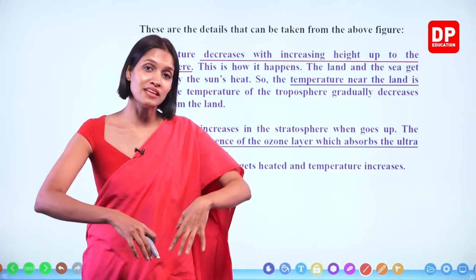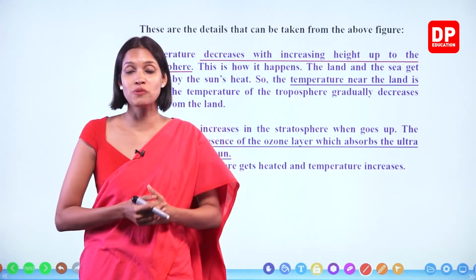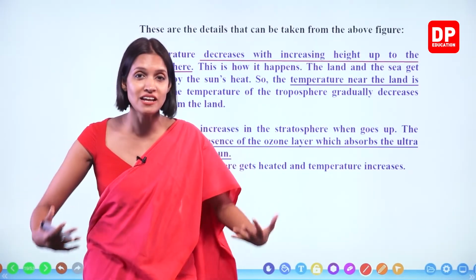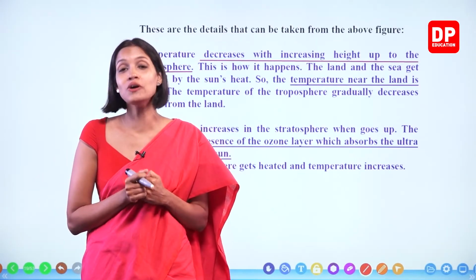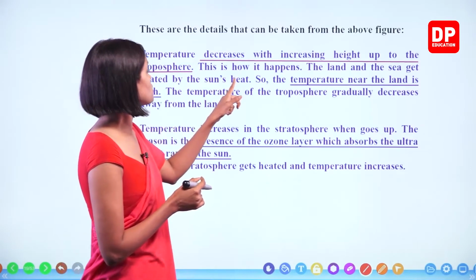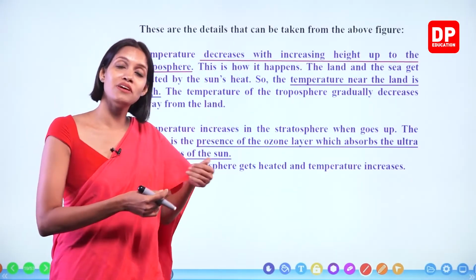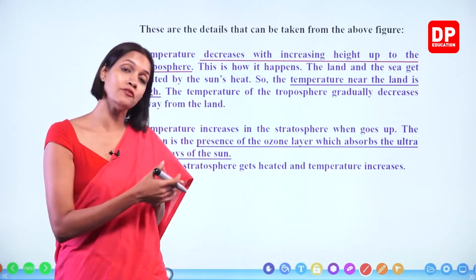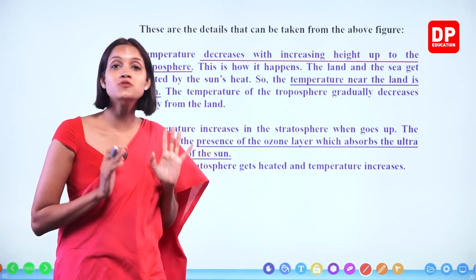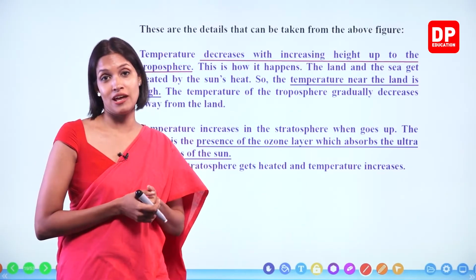What is the reason? When the land's temperature is high, that heat spreads to the air layers also. Because of the transmission of heat, what happens? Air layers closer to the land also get heated up, right? So the temperature of the troposphere gradually decreases away from the land. When these air layers go away from the land, the air particles in the troposphere will not get heated up because of the land, only the ones closer to the land.